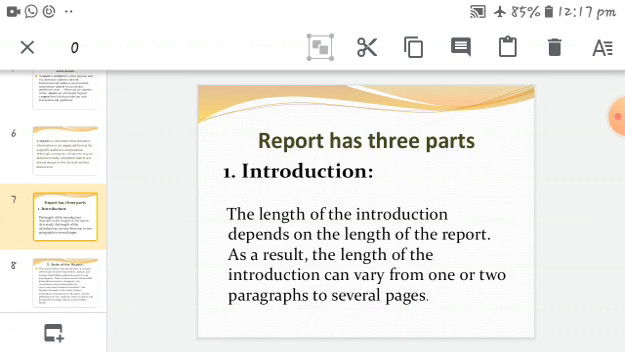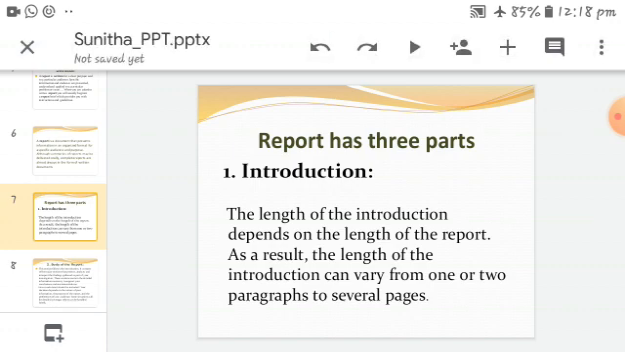appendices, references, and the table of contents, which are also main parts of report writing. And here in this slide I am giving such an introduction. Here the length of the introduction depends on the length of the report. What we are writing should depend on the matter only. Okay. The length of the introduction depends on the length of the report.